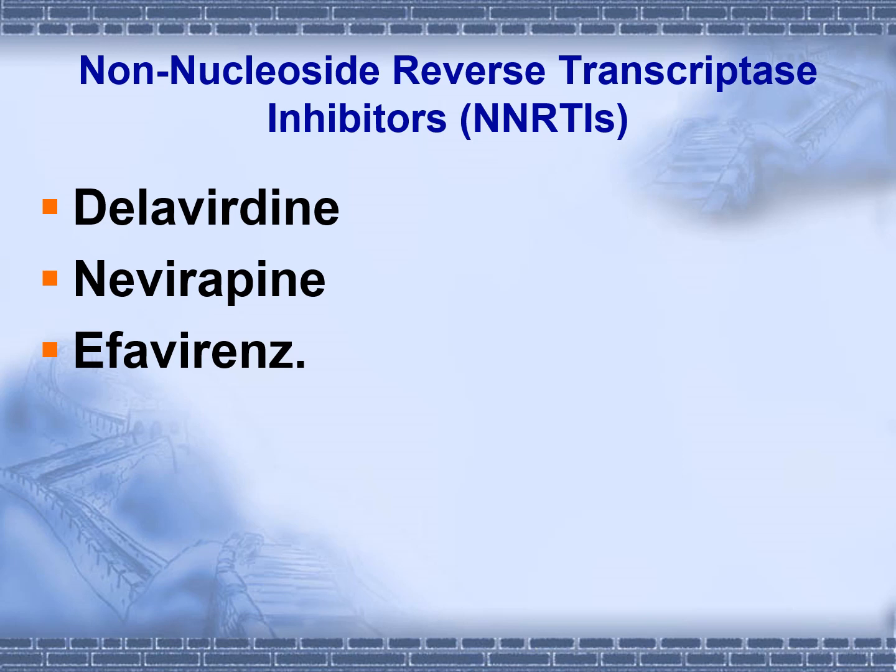Regarding the non-nucleoside RTIs, we have various drugs. The most important ones are delavirdine, nevirapine, and efavirenz. So the classification is very important. No matter what, you have to memorize the names.